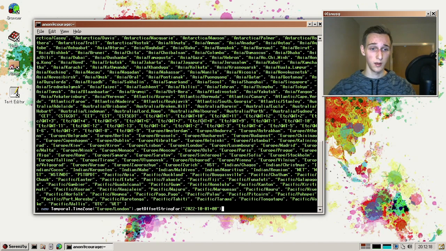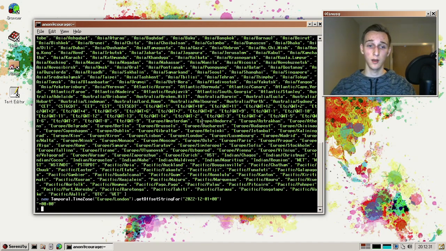So, for example, we can make a Temporal time zone, Europe/London. And then we ask for a time zone offset string at a certain point in time. And in this case, it's going to return an offset of 0 because of no daylight saving time.